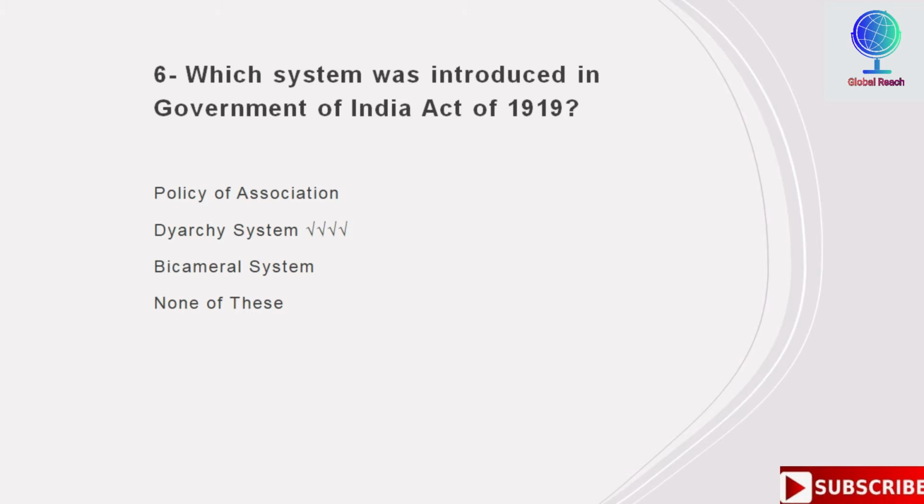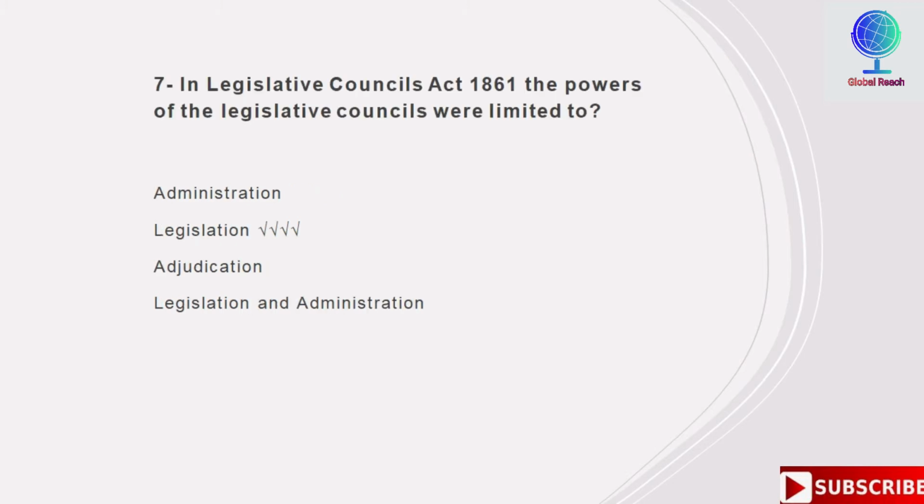In Legislative Councils Act 1861, the powers of legislative councils were limited to, options are administration, legislation, adjudication, legislation and administration. So the correct answer is legislation. In the Legislative Council Act 1861, the powers of legislative councils were limited to legislation.